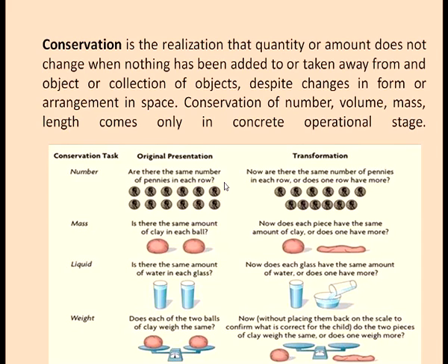So, in the first diagram that you can see, conservation of number, the coins are placed together and the child is asked to count the number of coins in the two rows. Then, after the child responds, the coins in one of the rows are spread out, and the child is asked which row has more coins. Piaget found that children in the pre-operational stage felt that the coins in the row which is spread out are more in number. So, they could not do conservation of number as compared to a child in the concrete operational stage.